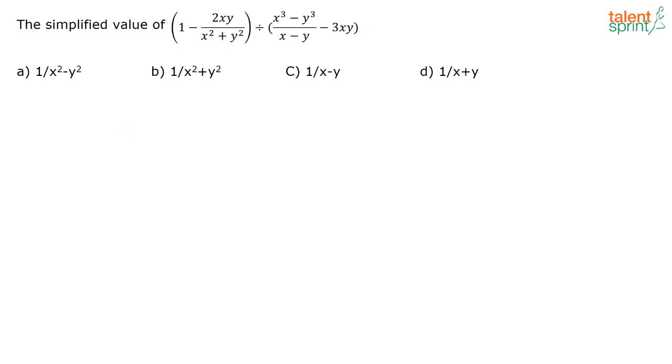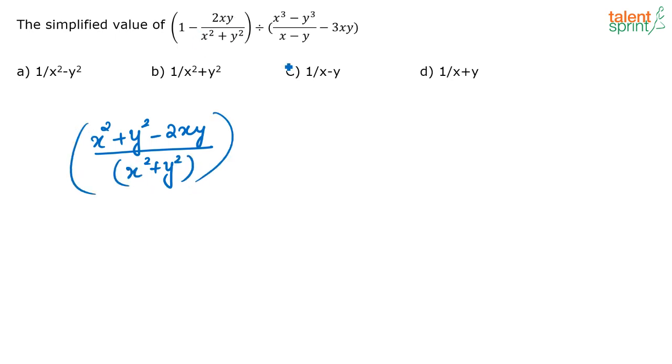See what is given here. You have to just take this to the numerator. I am taking the LCM common here for the first term as x squared plus y squared. So I get x squared plus y squared minus 2xy divided by x squared plus y squared. That will be my first term. Now this divided by, let me take it as such, but in the exam you can avoid the step and write it in the next step, but I will do it step by step so that it's clear to you. This is nothing but x cube minus y cube.